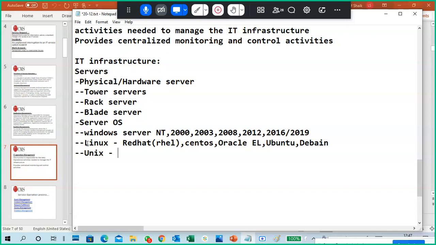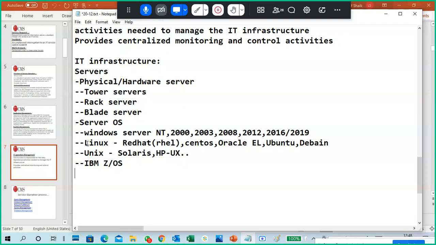Unix-based servers are basically Sun Solaris, HP-UX. IBM-based servers, AIX kind of stuff, z/OS. So different types of operating systems and hardware-based operating systems are there.